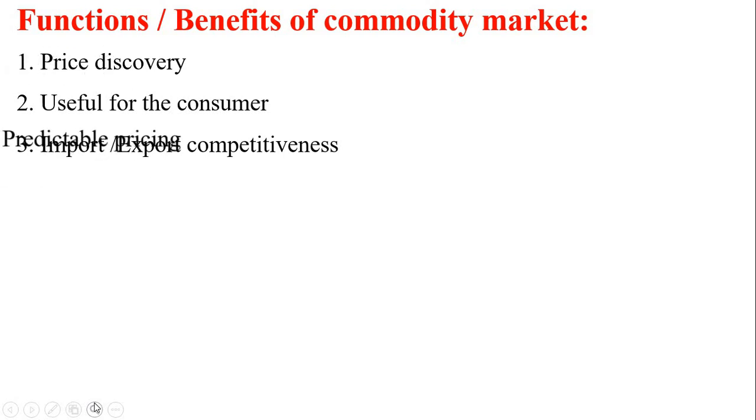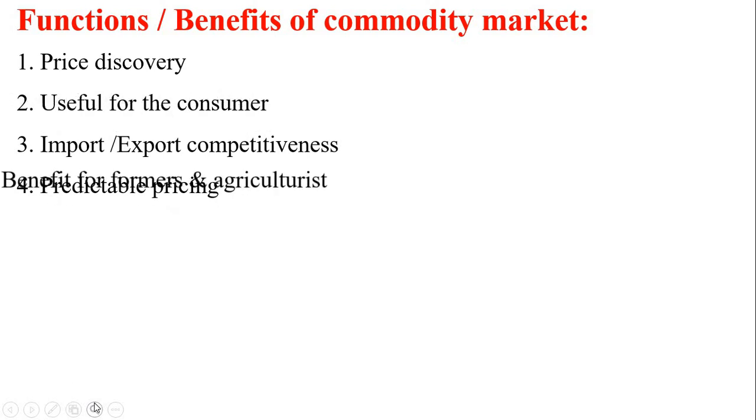The fourth one is predictable pricing. Predictable is nothing but forecast pricing. The demand for certain commodities is highly price elastic. The manufacturers have to ensure that price should be stable in order to protect their market share. With the free entry of import, future contracts will enable profitability in domestic prices.